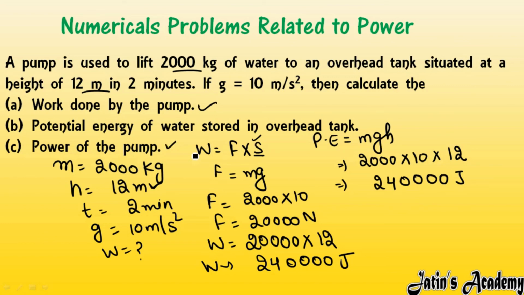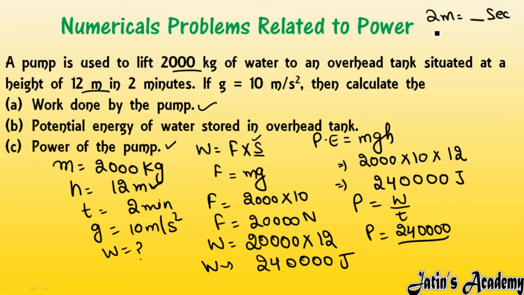Next we have the power of the pump. Power we have to calculate. Power means P is equal to W by T. So P is equal to, what is the work done? Work done we have calculated, 240000, over what is the time? Time is given to us as 2 minutes. But 2 minutes we have to change into seconds. As we know, in 1 minute there are 60 seconds, and in 2 minutes how many seconds will there be? 2 multiply 60, that is 120 seconds. So in 2 minutes there will be 120 seconds. Zero cut with zero. When you solve this, 24000 divide by 12, you will get 2000 watt as the power.